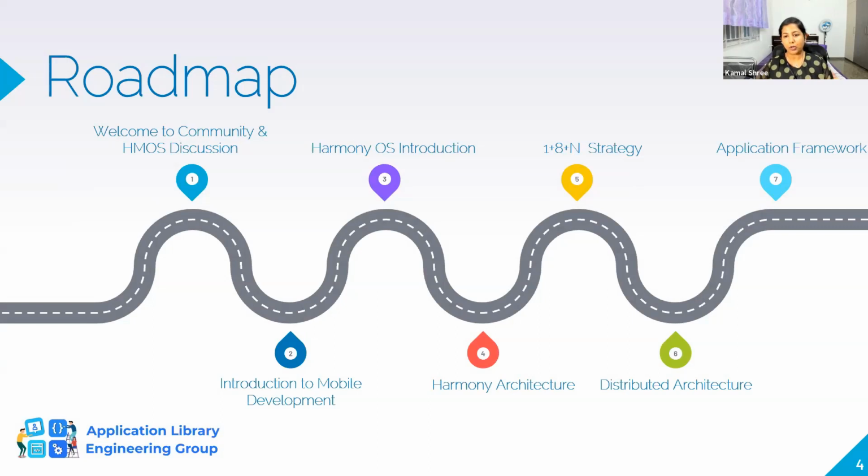And then the Harmony OS introduction and its architecture. As a developer, it's always good to have a better understanding of the architecture, not just understanding the code. Today you'll get to see a few glimpses of it, but we do have in-depth videos about it.